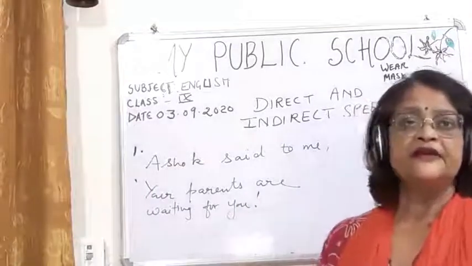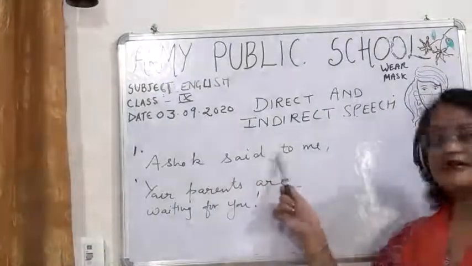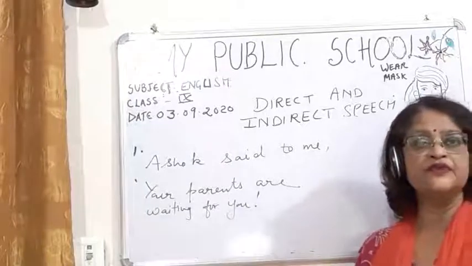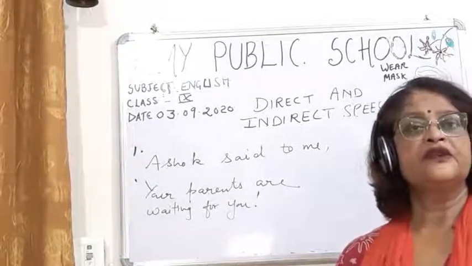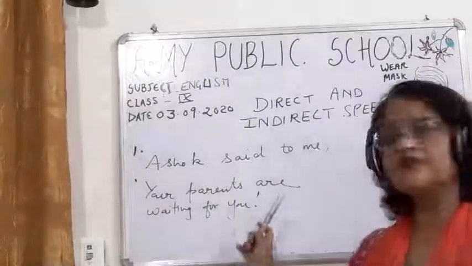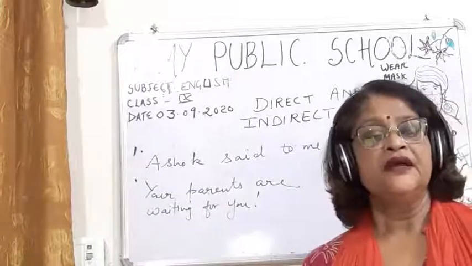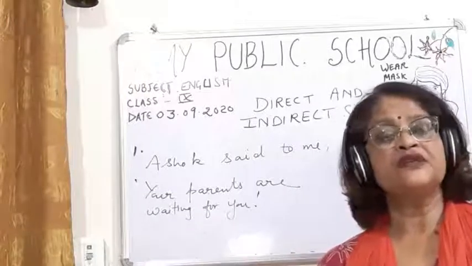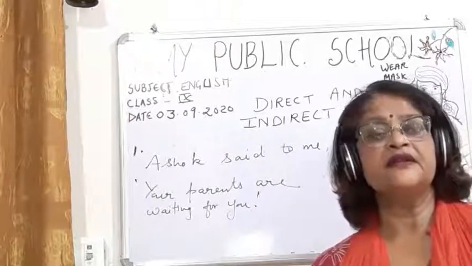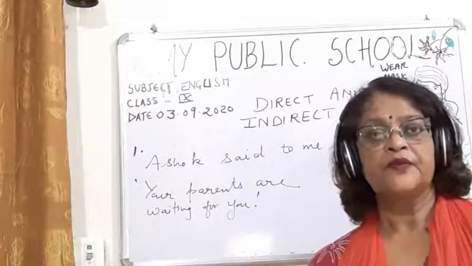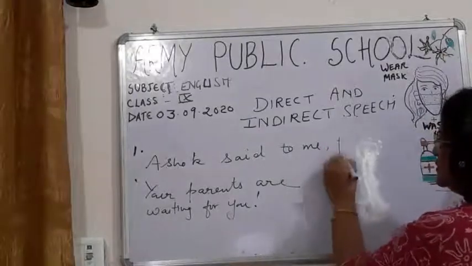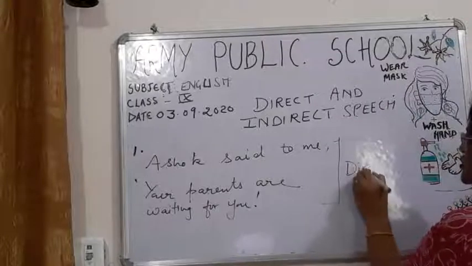Children, if you read this sentence, you can see: Ashok said to me, your parents are waiting for you. So children, if you read the sentence, you will see one thing. Now children, first of all, you have to see whether this is a direct speech or an indirect speech. This is, children, direct speech.